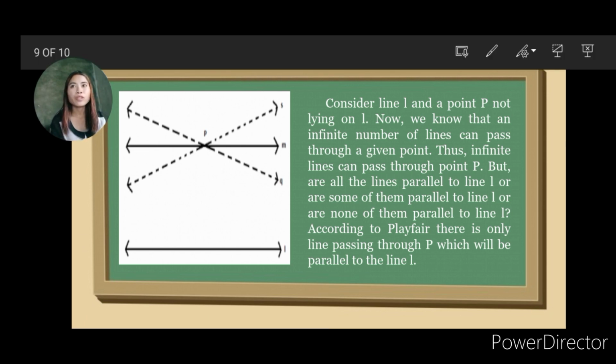So if we draw any line passing through point P, say line S, and draw a transversal cutting lines S and L, we can see that on one of the sides, the sum of co-interior angles will be less than 180 degrees. Thus, both lines will meet in that direction. So there is only one possibility of line M, in which the sum of the co-interior angles is exactly 180 degrees on both sides. Hence, in this case, both lines will never meet.